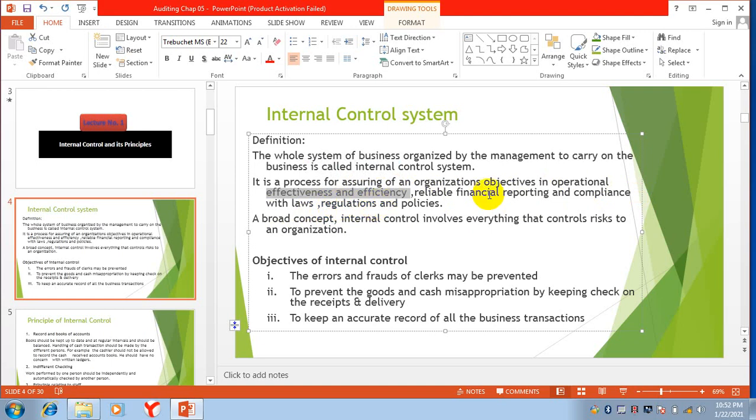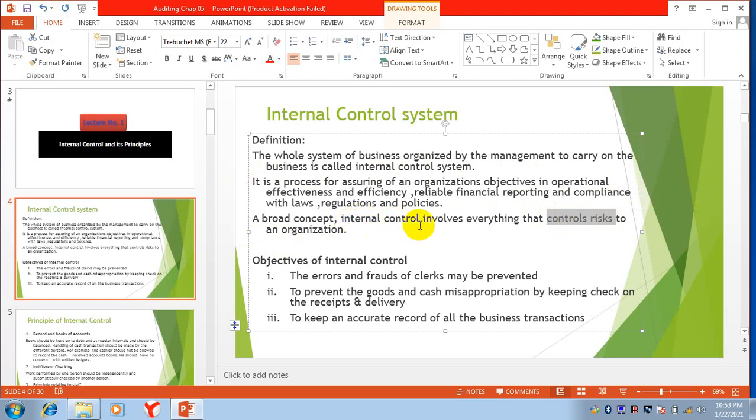There will be penalties on the company. So all these are risks, and the management is trying to control these risks. For controlling the risks of an organization, we are developing internal control.